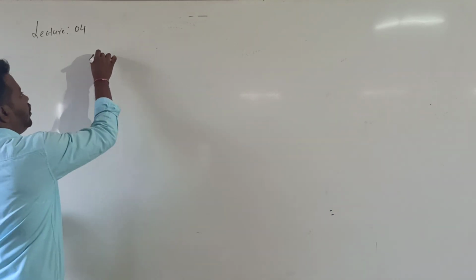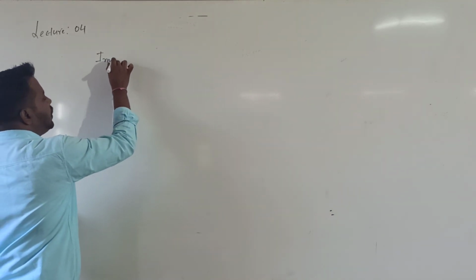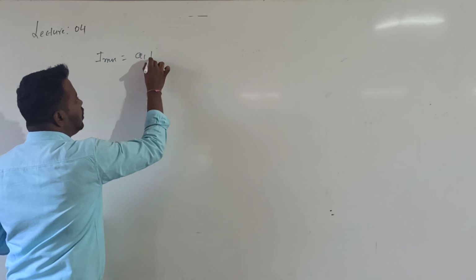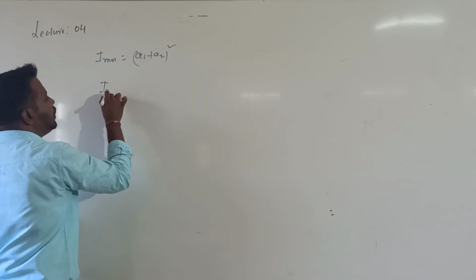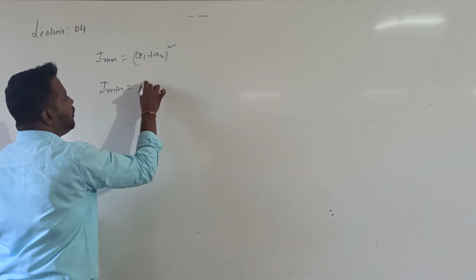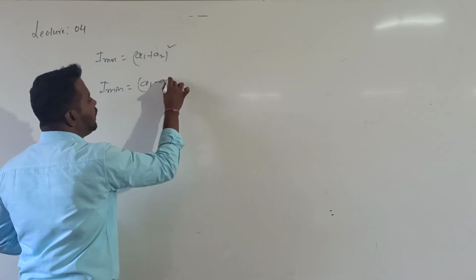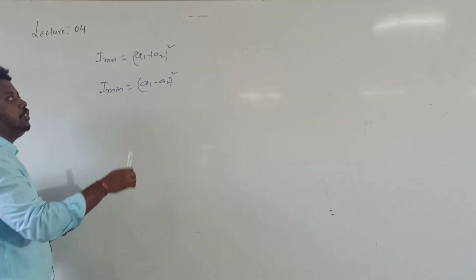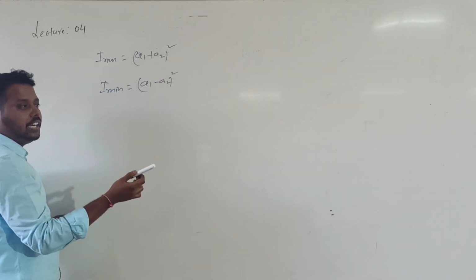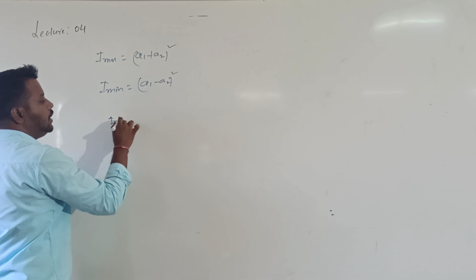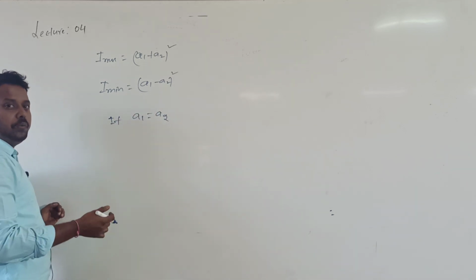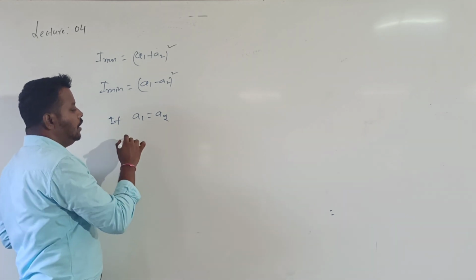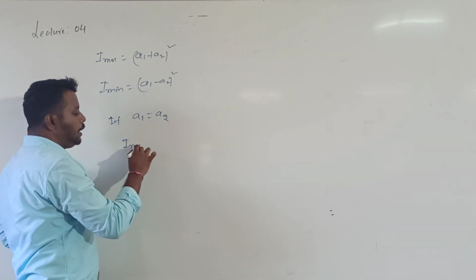And one more important point here: what is the I maximum formula? I maximum is equal to (A1 plus A2) whole square. And what is the I minimum formula? I minimum is (A1 minus A2) whole square. Correct? In some books they will also give you A plus B. Anyone you can take. If A1 is equal to A2, if the amplitudes of the two superimposing waves are equal, what happens to I max?